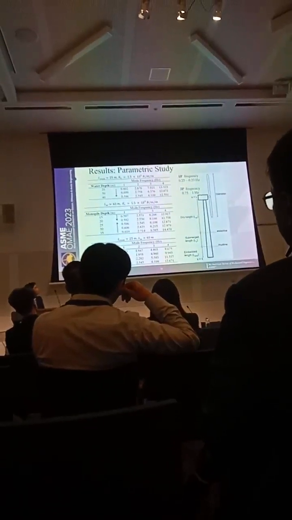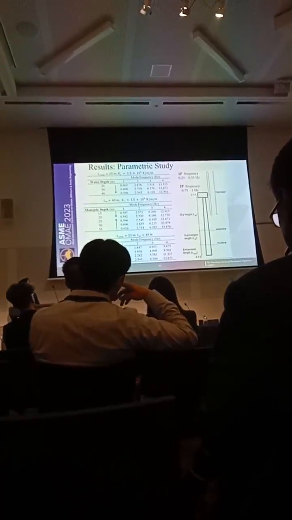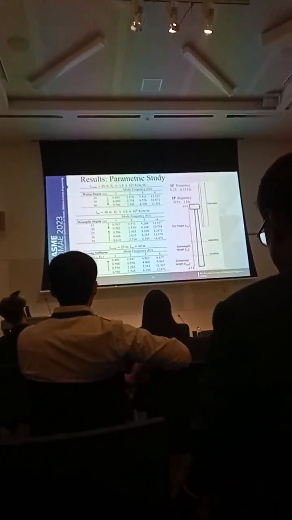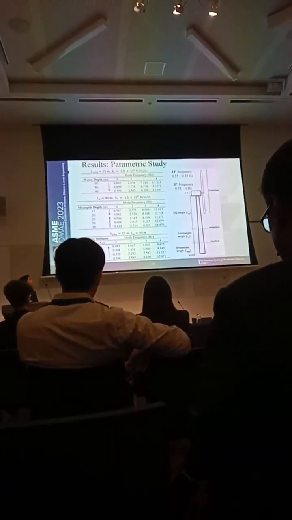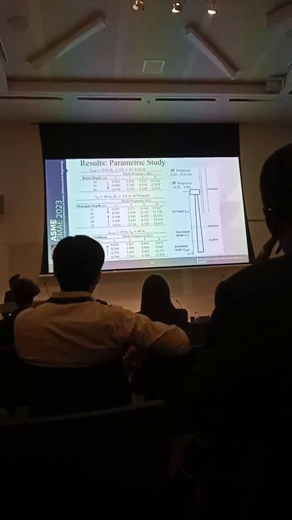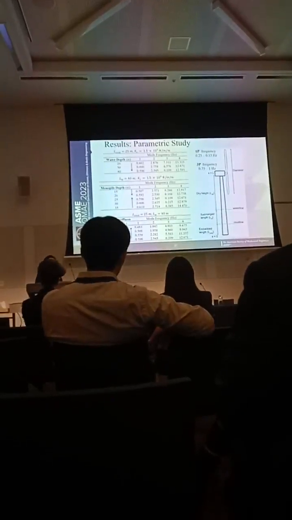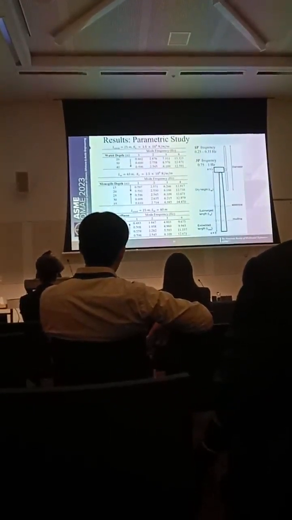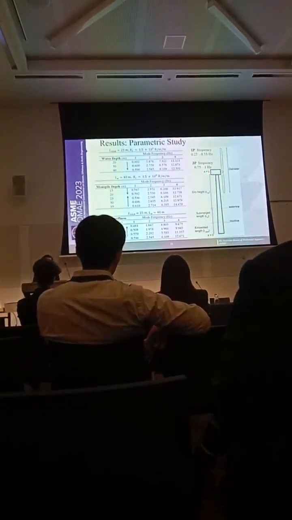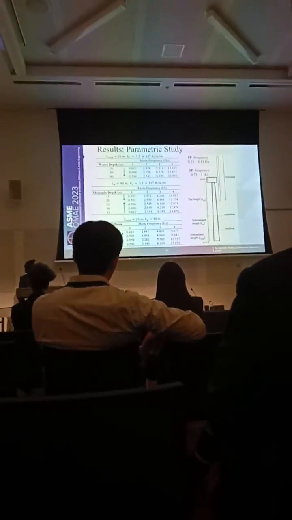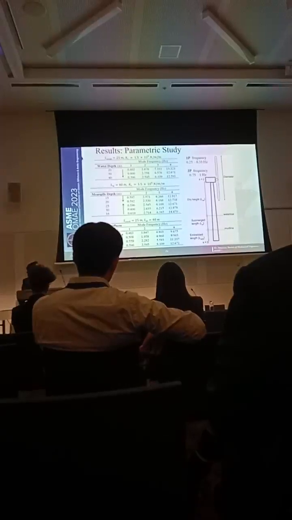Now moving on to the parametric study of the variation of natural frequency. On increasing the water depth, the total inertia of the structure increases and hence the natural frequency decreases, as you can see in this trend. But here, when we are increasing the monopile depth, at low monopile depths, we can see that the natural frequency decreases. This is due to the fact that the addition of mass is dominant here, but at higher monopile depths, we can see that the frequency increases. This is due to the addition of stiff springs, which are modeled as soil. Now, on increasing the soil stiffness, the natural frequency increases, which is pretty much expected.